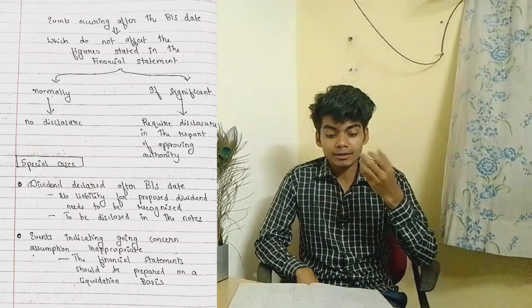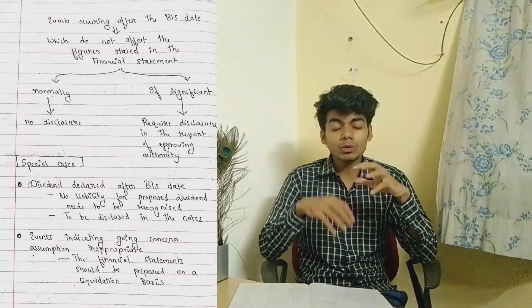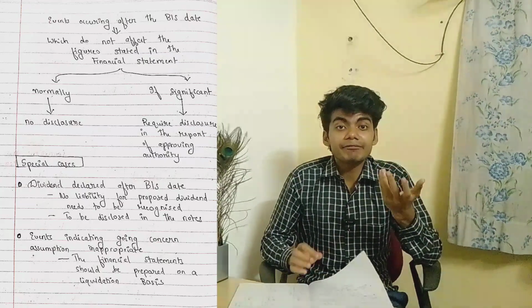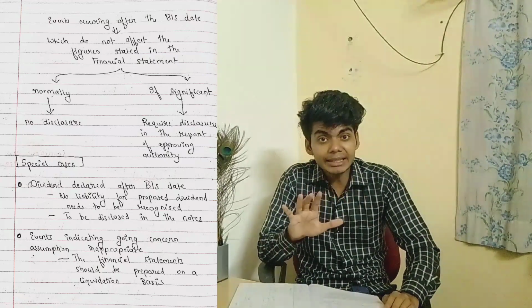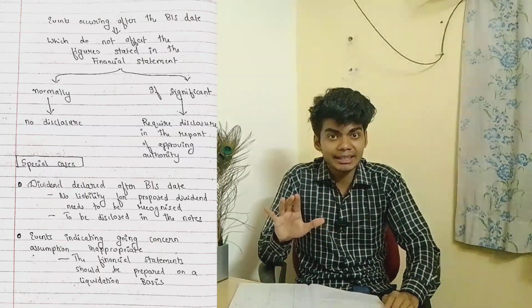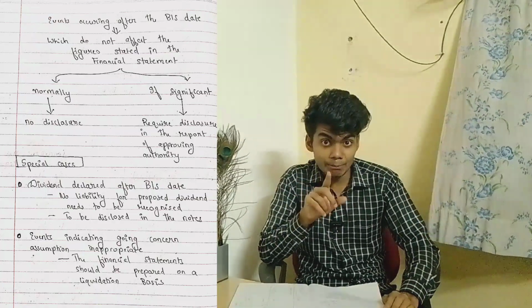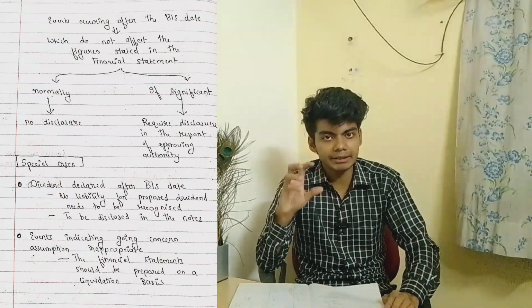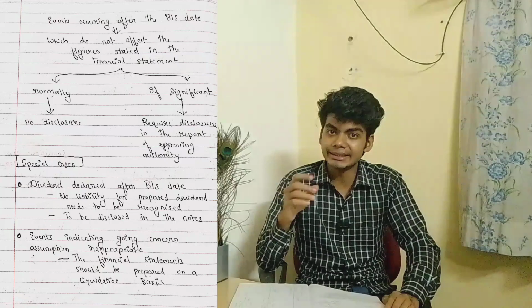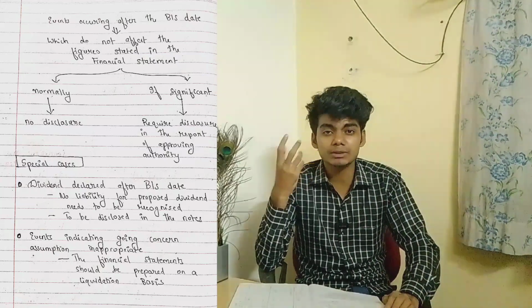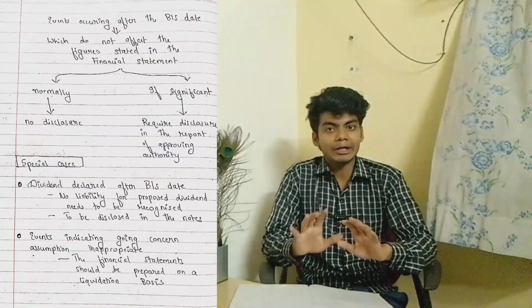Now, events occurring after the balance sheet date which do not affect the financial figures stated in the financial statement. If there are certain events which are not affecting the figures of the financial statement, then normally no disclosure is needed. But if it is a significant one, then we require disclosure in the report of the authority, which is the board of directors report. I hope till here all are with me.